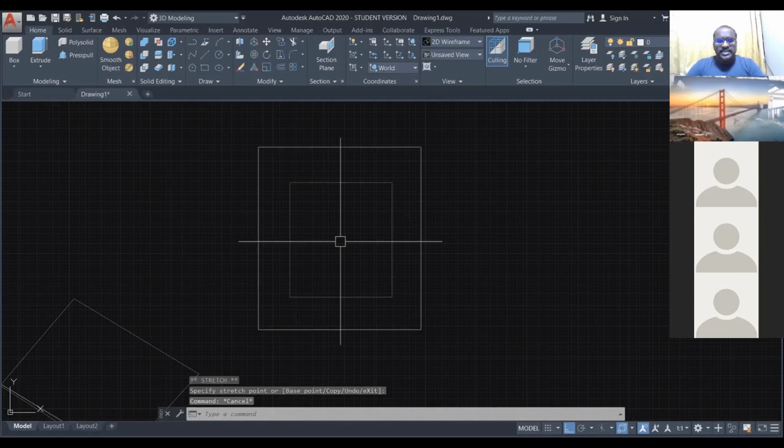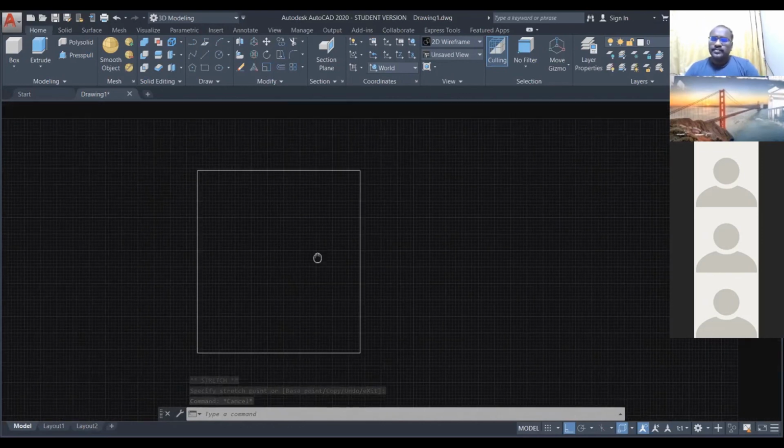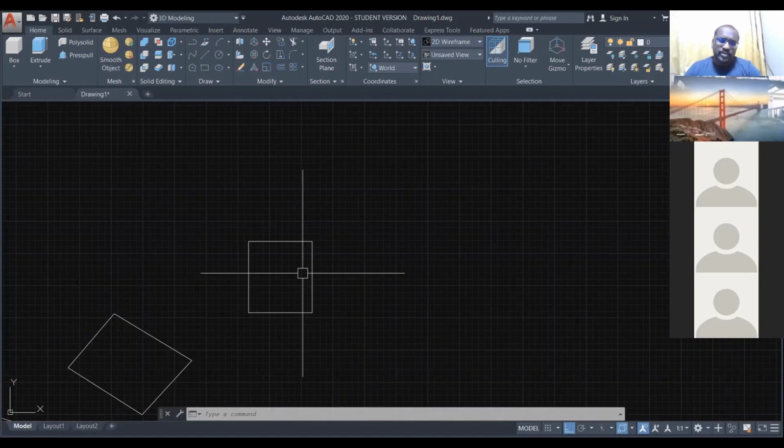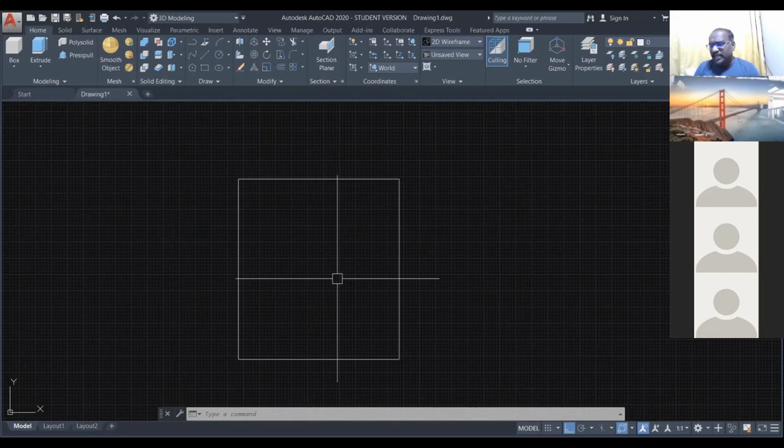See, this is my simple square drawn with the line. Okay, I'm using the line command to draw the simple box. Next week I will teach you how to draw more lines, then circle and arc. Today this is enough to know the basics.